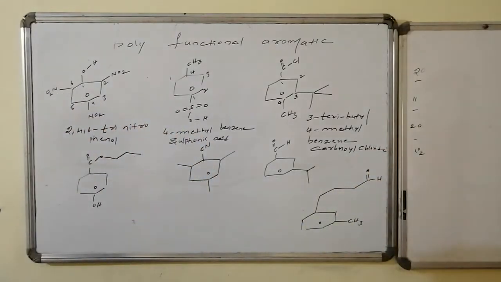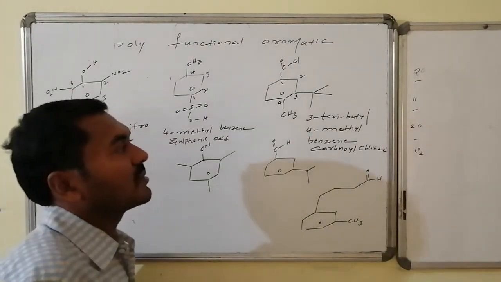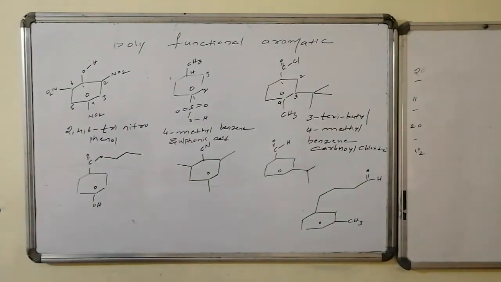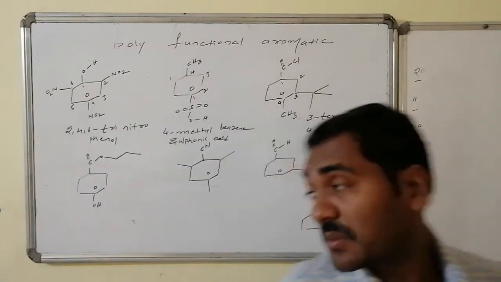Benzene carbonyl chloride. That is 3-tertiary butyl-4-methyl benzene carbonyl chloride is the name. Similarly, let us go for the next question.